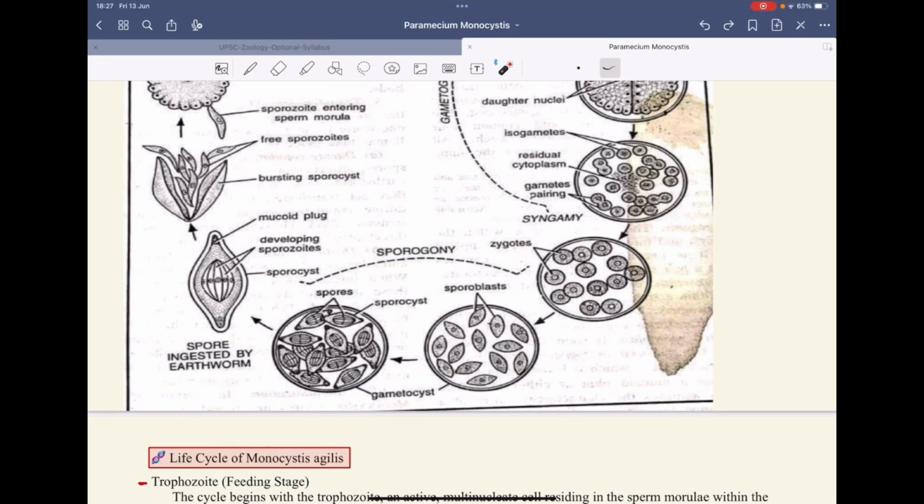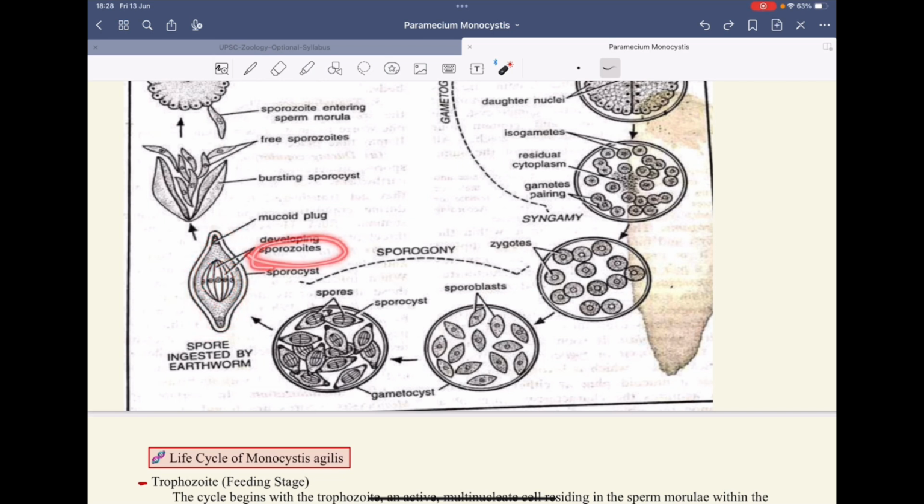In case of the sporogony, this zygote will get converted into sporoblasts. Now these sporoblasts will undergo division inside. There is division and formation of about 8 haploid spores. 8 haploid spores are produced in one sporocyst. These are called the sporozoites. These 8 haploid sporozoites are formed in the sporocyst.